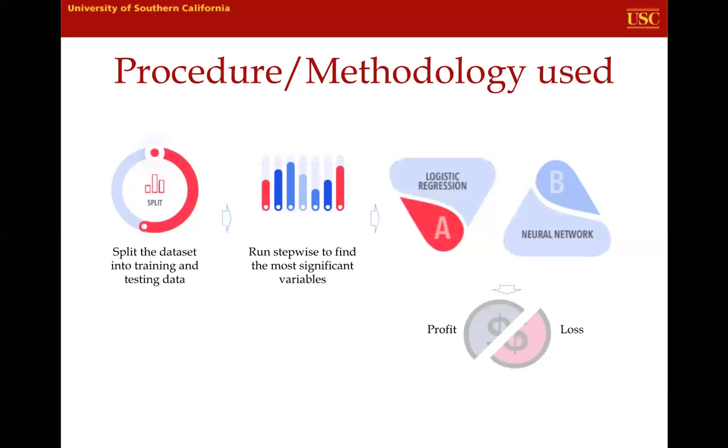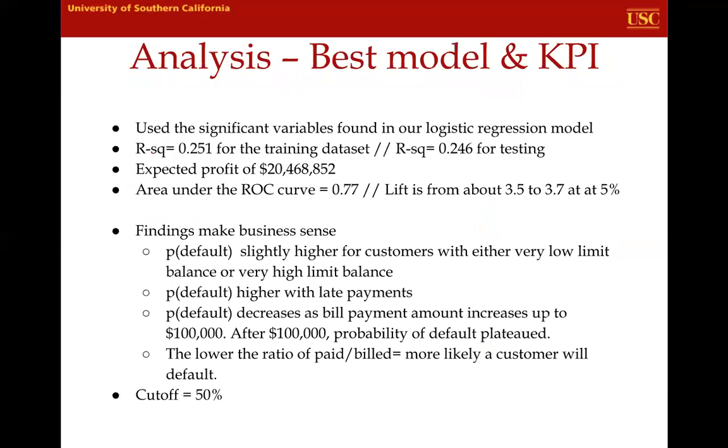And then we wanted to figure out the profit and loss. So we used the average limit balance and average statement balance. We assumed a margin of 2% and an interest rate of 6%. And discounting it over 5 years, we got the profit. And then we looked at all our models to calculate the profit for all the models. Then we can get which model is best and second best.